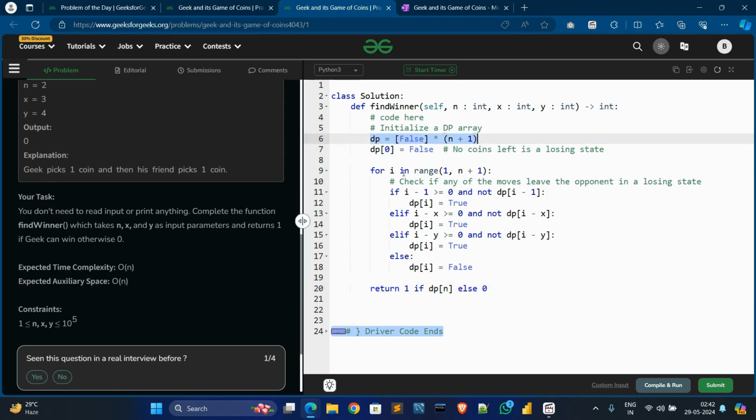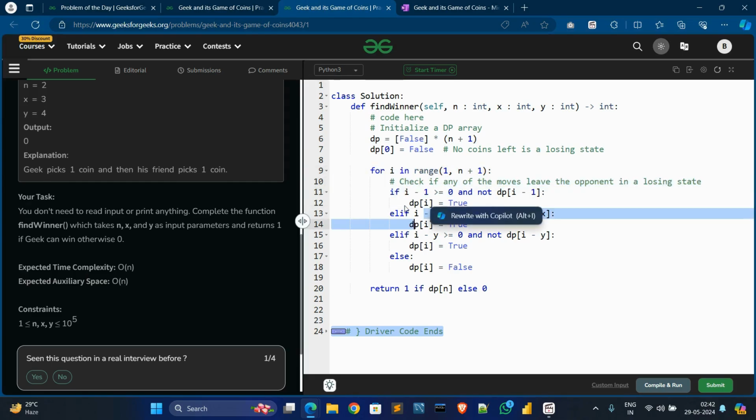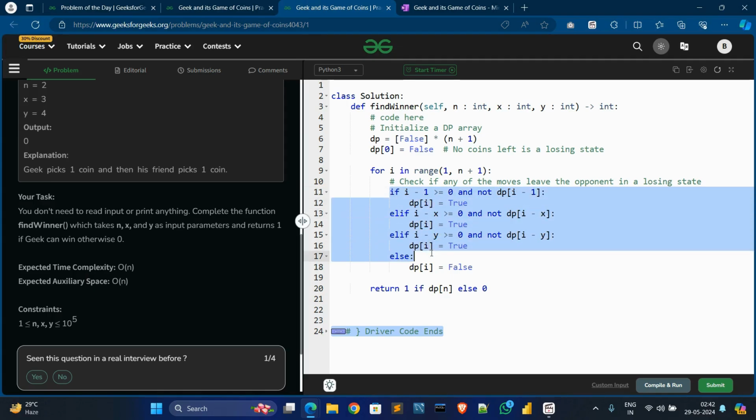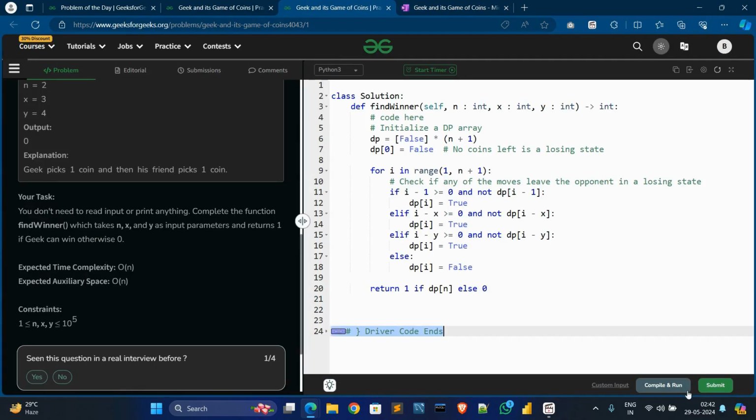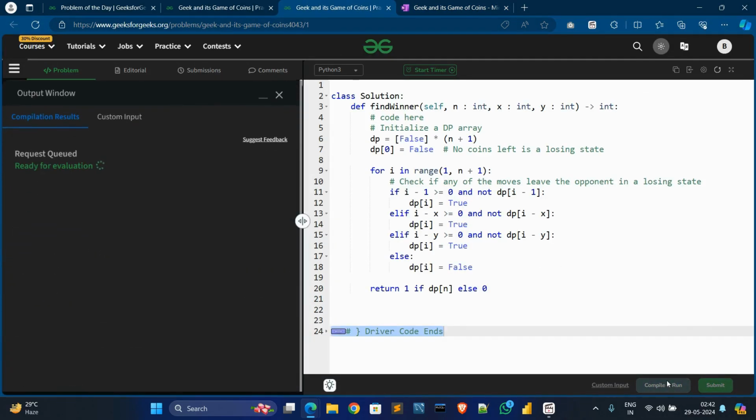First, we initialize the DP array, then we create a for loop to check if any move can leave the opponent in a losing state. So we created an if, and at the last stage it will return the result. Now compile and run, and now submit.